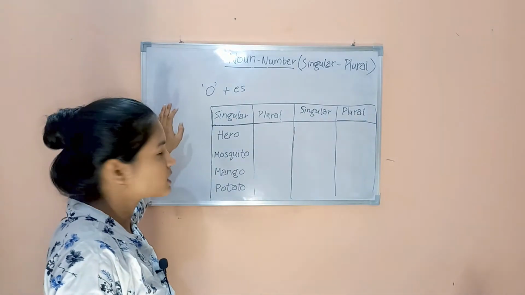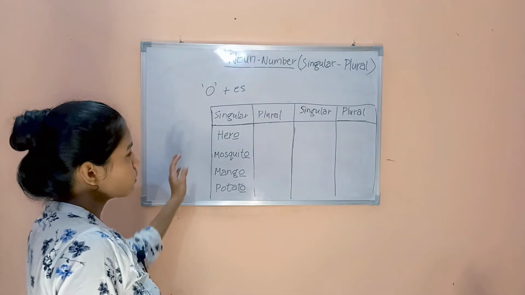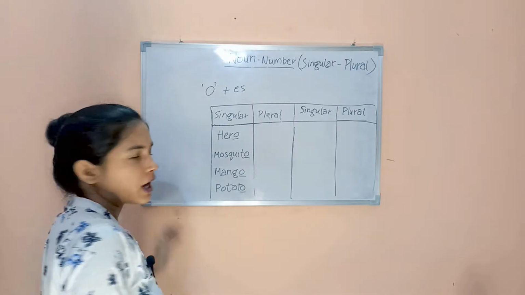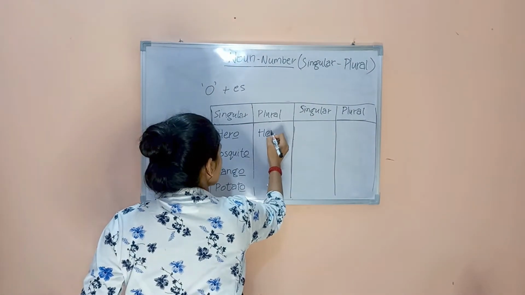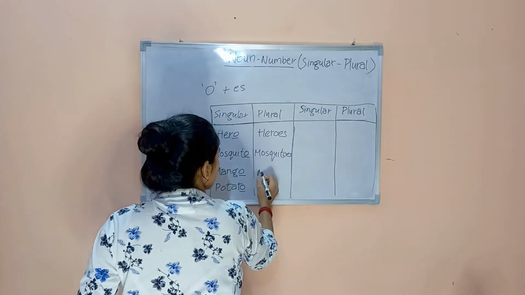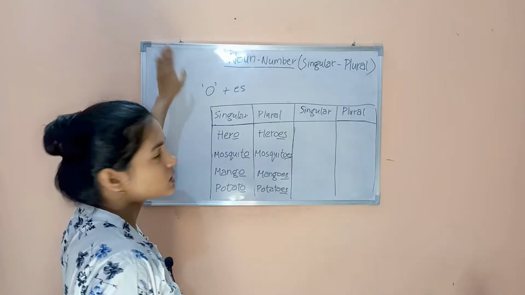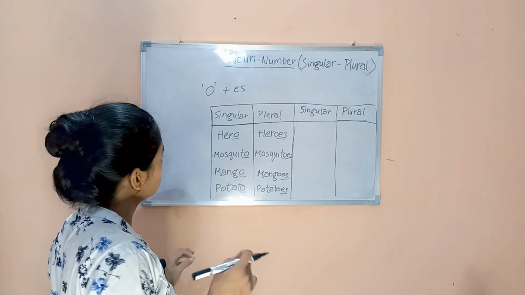So here you can see that in these words there is o in the end. So what we are going to do to make it plural, we are going to add es in the end. So it will become heroes, mosquitoes, mangoes, potatoes.